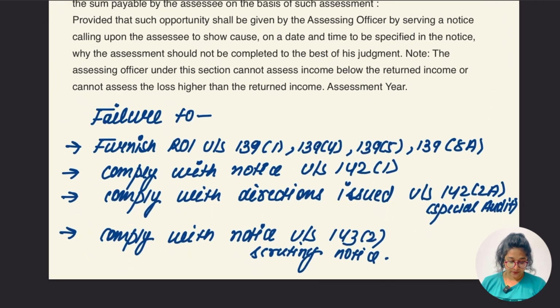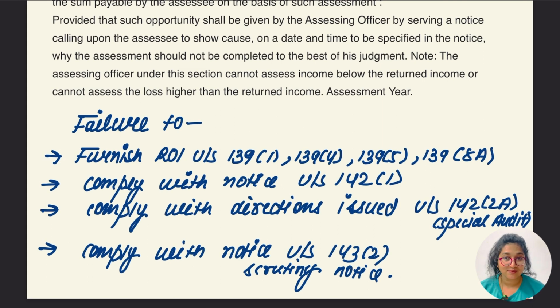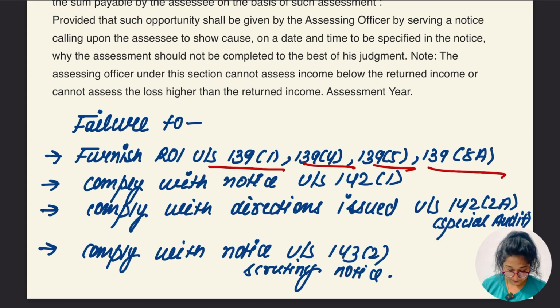In case of failure to furnish return under section 139. We know that in 139 we have different categories like 139 subsection 1, 4, 5 and so on. So the returns covered under section 139 are going to be here: the return under section 139 subsection 1, subsection 4, subsection 5 and subsection 8A. In case of failure to furnish a return under these provisions, I am going to say it as section 139. Hope this is clear. There was nothing much. Let's go for the other thing.